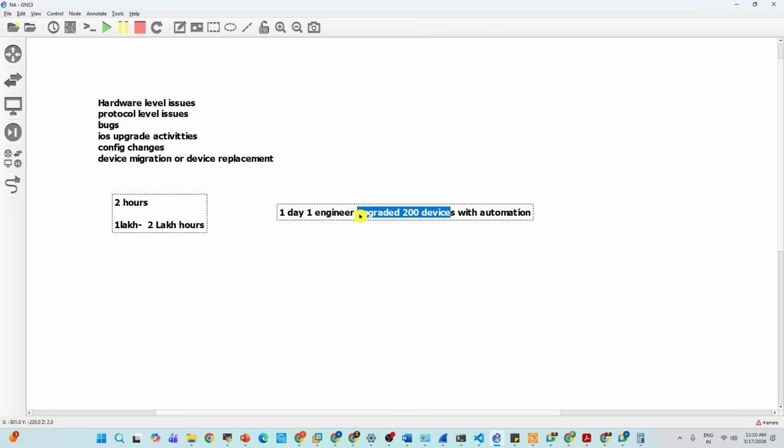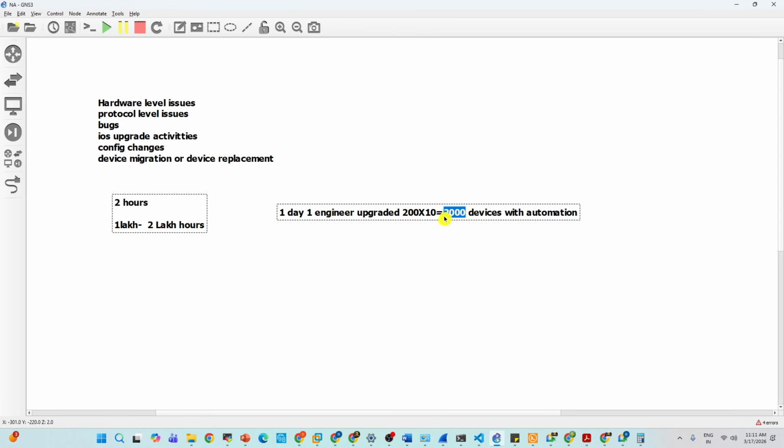Like that, we have 10 engineers. 10 engineers can upgrade 2000 devices in one day. 10 engineers, it means multiplied by 10, gives 2000. So in one day, all 10 members can upgrade 2000 devices. So they can finish quickly, yes or no? With the automation, they can upgrade 2000 devices in one day.